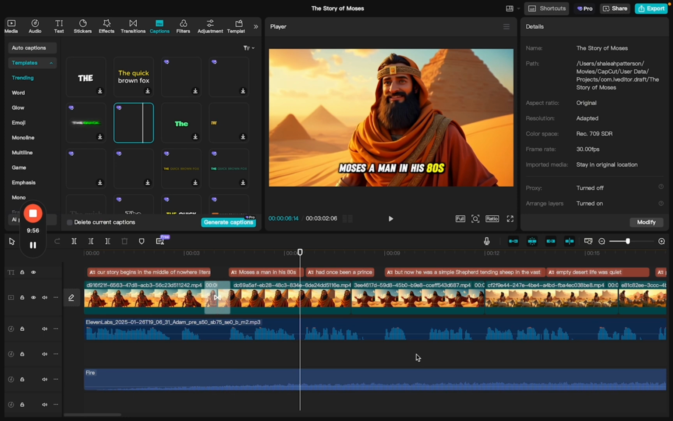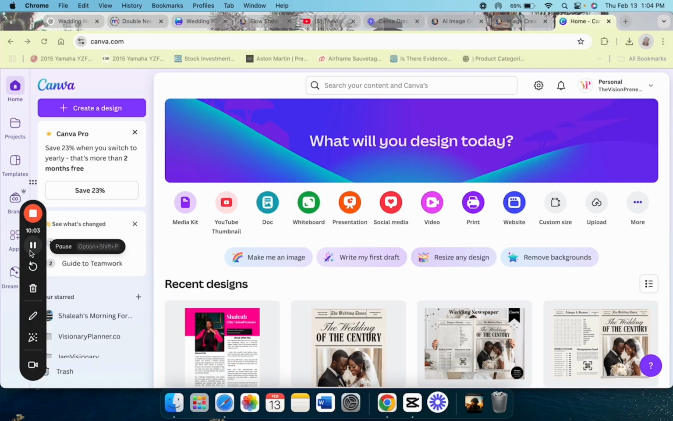So the fun part is making the thumbnail in Canva. You can use a template or you can create your own from scratch. I usually create my own from scratch because using a template, you could possibly run into the issue of someone else having a similar template.